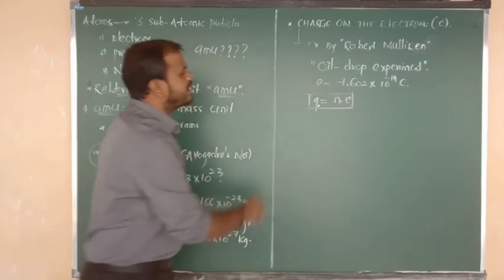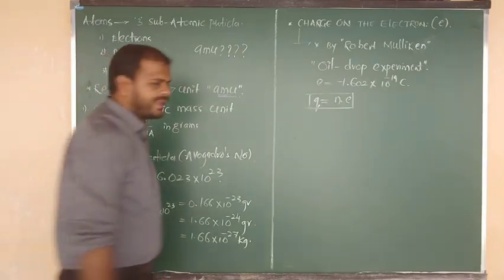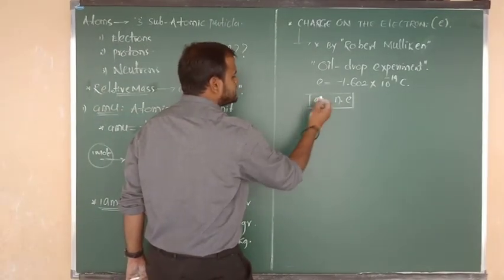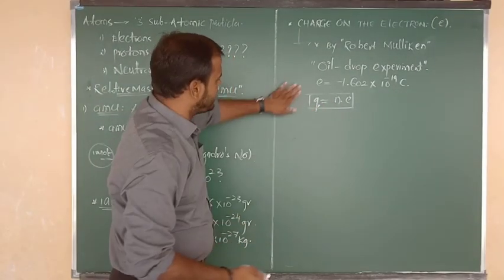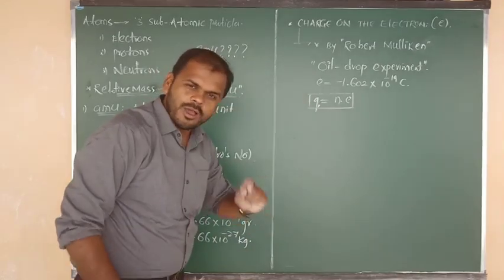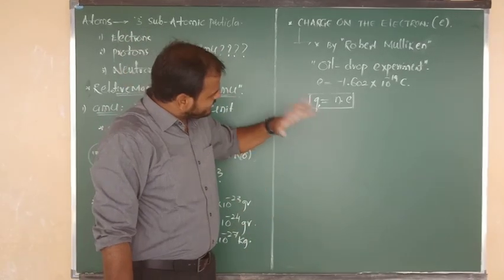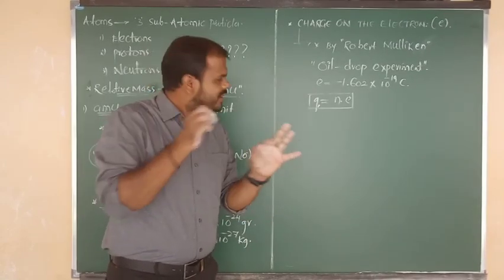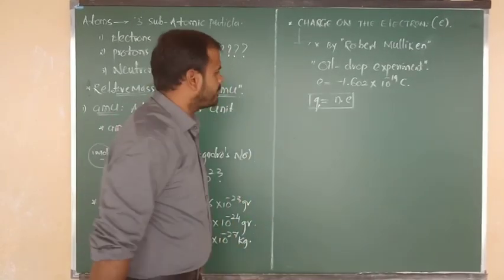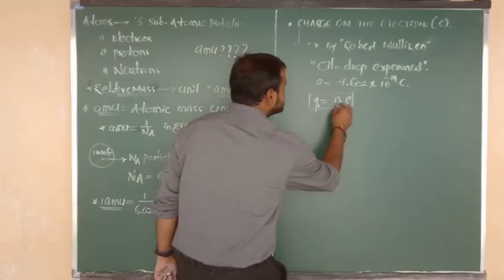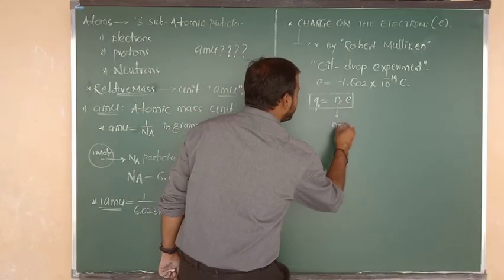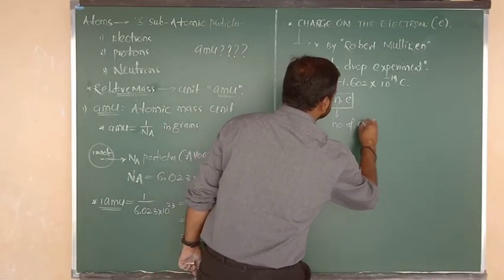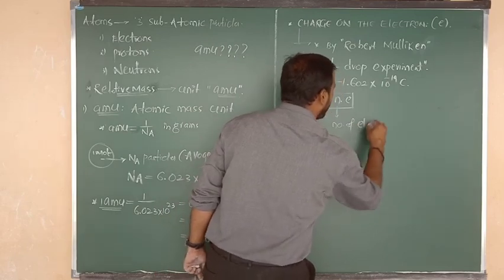This is the formula given by Robert Millikan using the oil drop experiment. In this formula, now we have to know the meaning of each and every letter. Here, what is meant by N? Here N indicates the number of electrons.